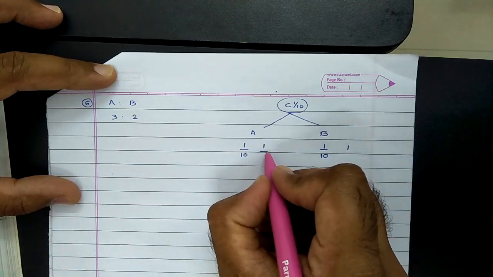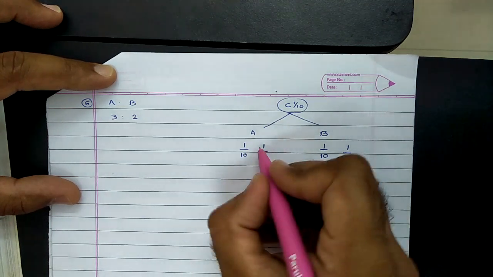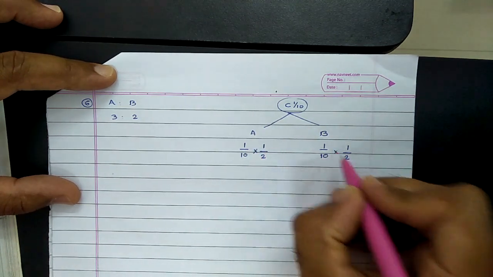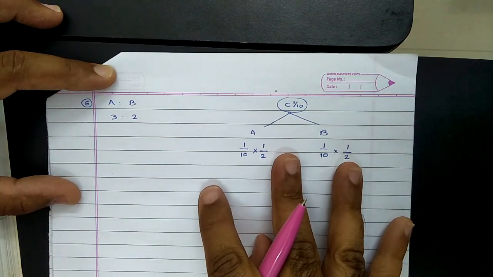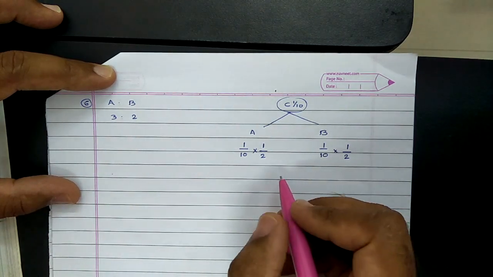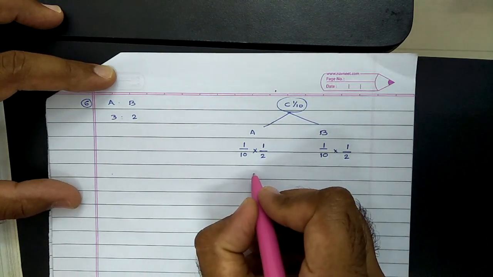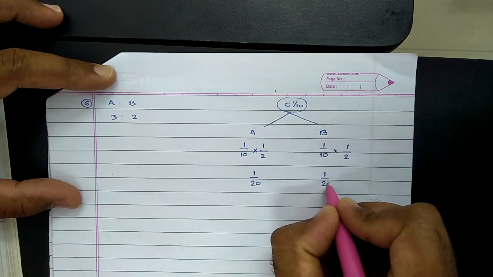So 1 plus 1, the sum total comes to 2. That means half is provided by A and half is provided by B. Suppose there are 3 partners, it will be 1/3, 1/3, 1/3. If there are 4 partners providing equally, it would be 1/4, 1/4, 1/4, 1/4. In this case it was 2 partners, so accordingly half. On simplification it comes to 1 by 20 and 1 by 20 for partners A and B.